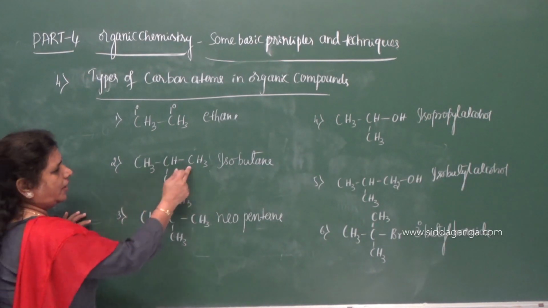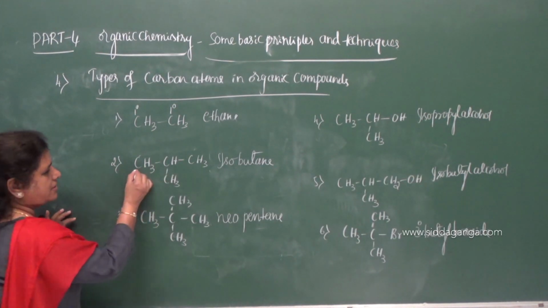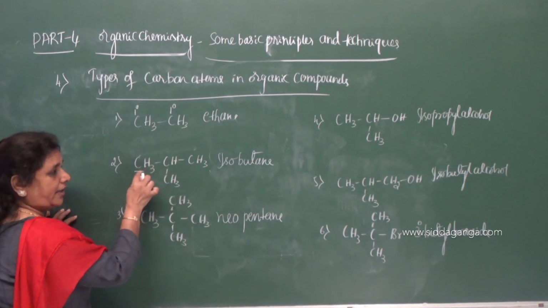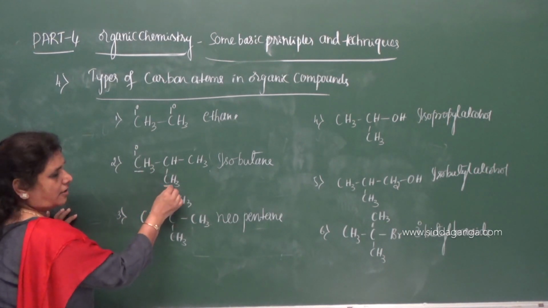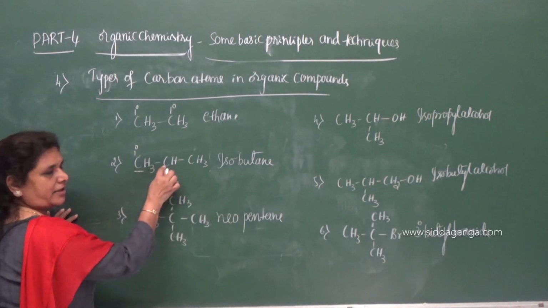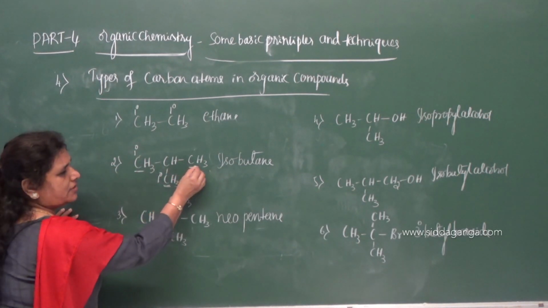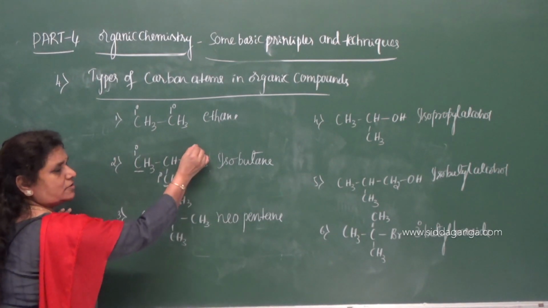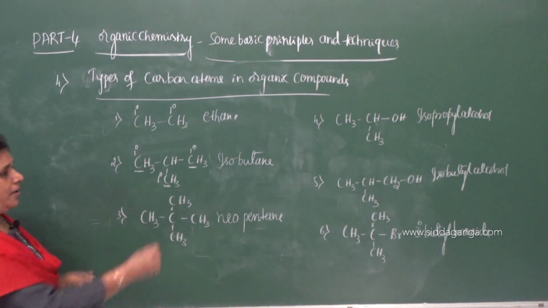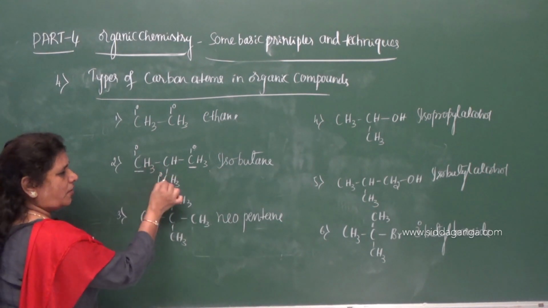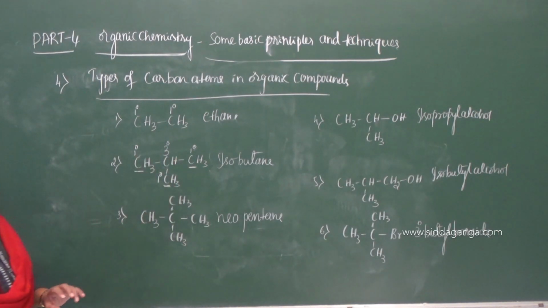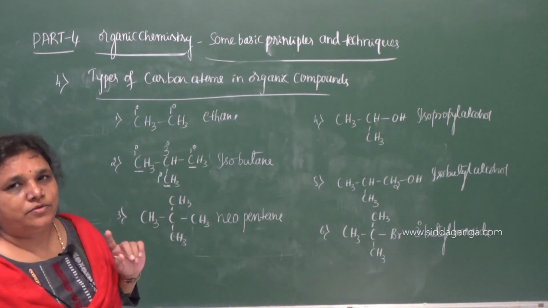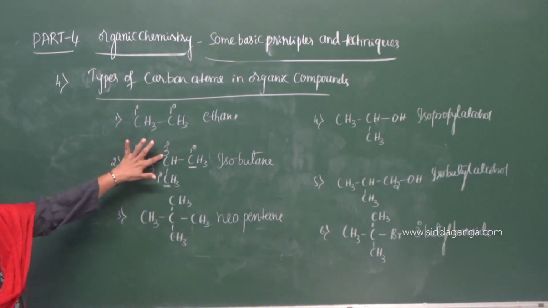Now, here we have four carbon atoms. This is a carbon which is directly bonded to one carbon. Therefore, it is primary. What about this carbon? This is also primary because it is directly bonded to one carbon. And this carbon is also primary because it is bonded to one carbon. But what about this carbon? This carbon is bonded directly to three other carbon atoms. Therefore, it is tertiary. Whenever a carbon atom is bonded to three other carbon atoms, it is tertiary, and these three are primary.